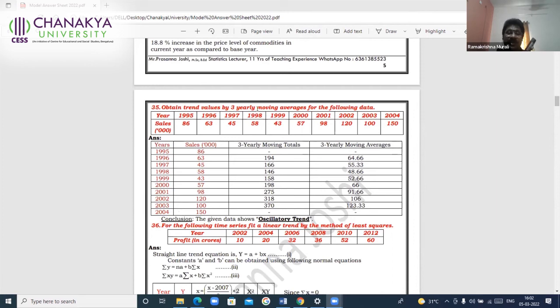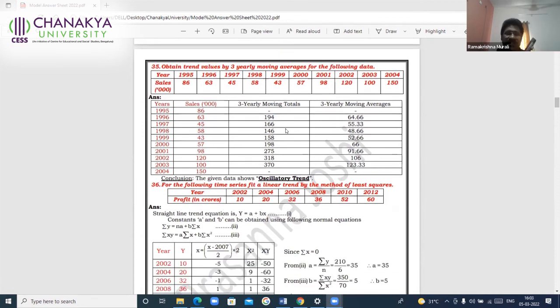Obtain the trend values, 3 yearly moving averages. Here, a very simple question, very easy to answer, but sometimes the students lose 1 mark. That is because the position is very important when you are answering the questions. See here, for 3 yearly, you have to add 86 plus 63 plus 45, and that should be written exactly against the middlemost value. It should not start from the first row: 194, 166, 146, and for the last 2 years, no trend values. Answer is correct. All are correct.